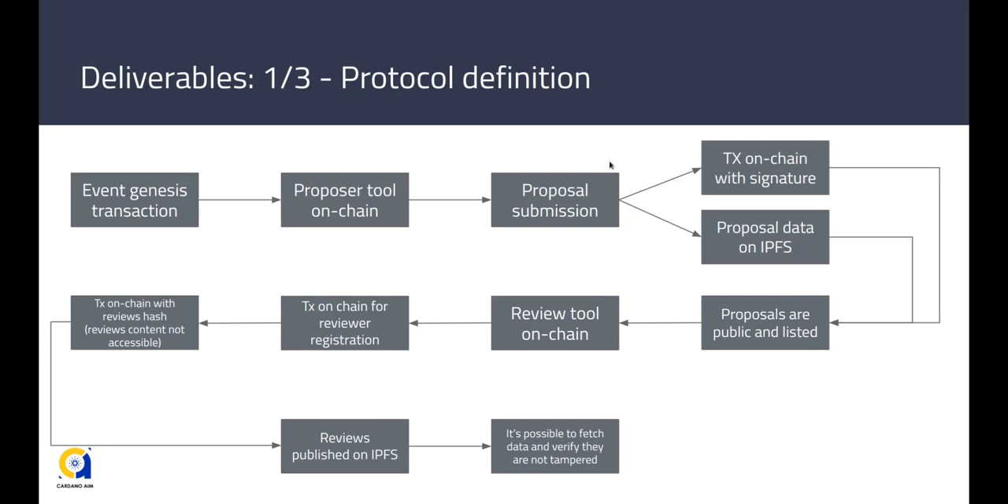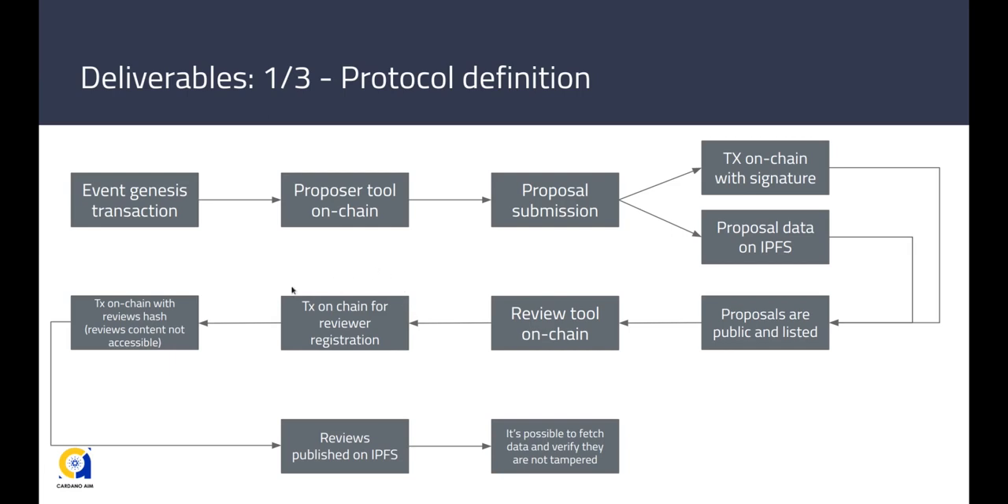They submit the hash and signature on-chain with a transaction that contains metadata. The proposal content is instead submitted on IPFS. At this point, proposals are public and listed. They can be fetched from chain and IPFS. Once proposal submissions are closed, users can access the review tool. When registration is open, reviewers can submit their registration on-chain.